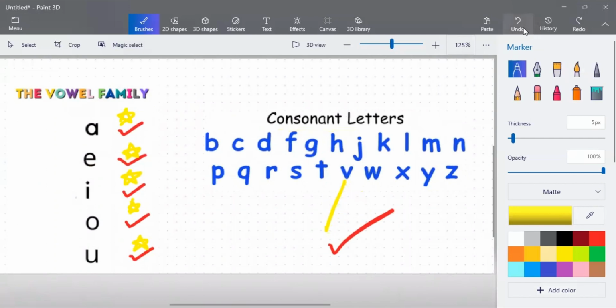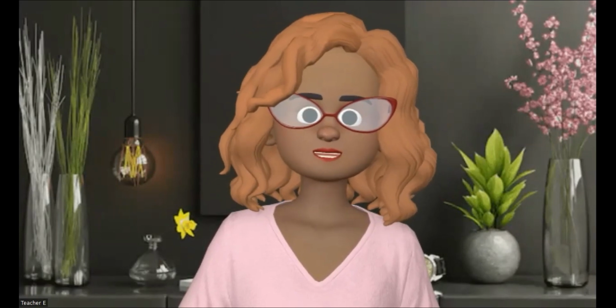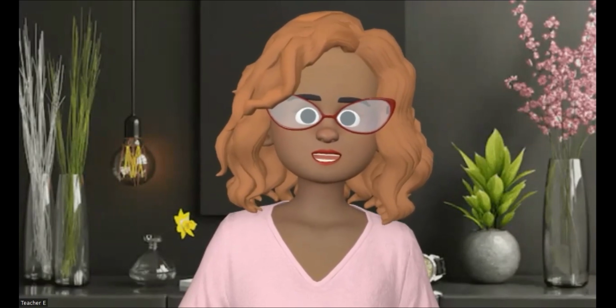So now let's try to combine the vowel family and the consonants. Are you ready? Yes. All right, kids. Now let's move on to make the combination. Let's combine the consonants and the vowel family. So let's do first the letter A.